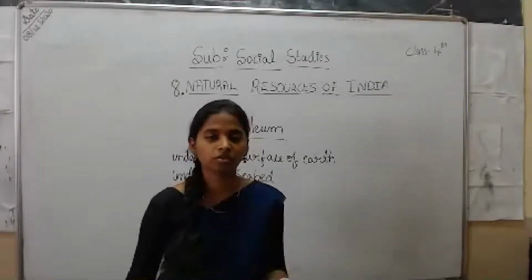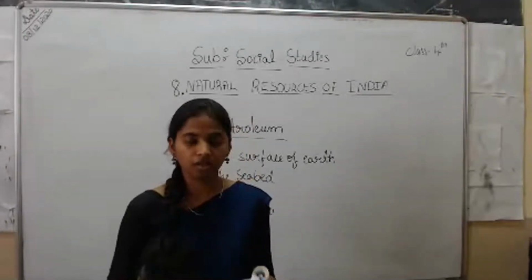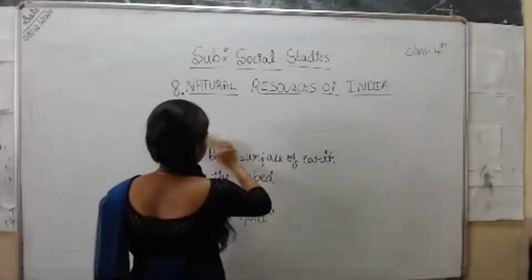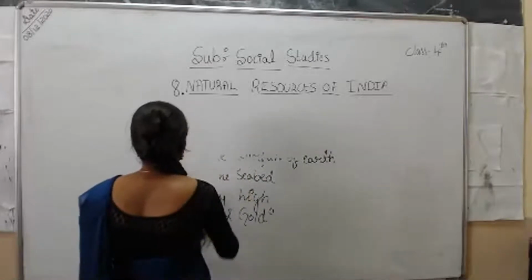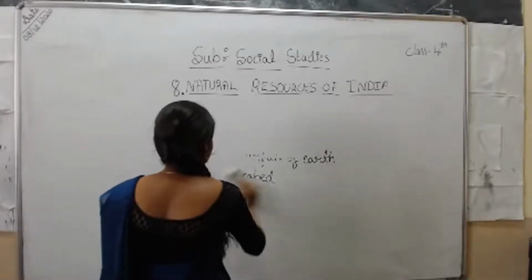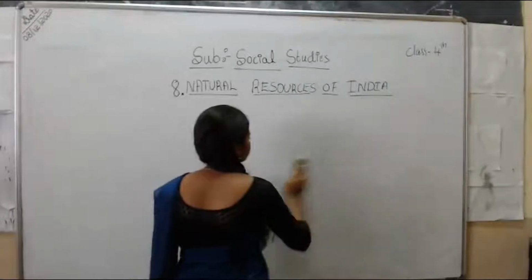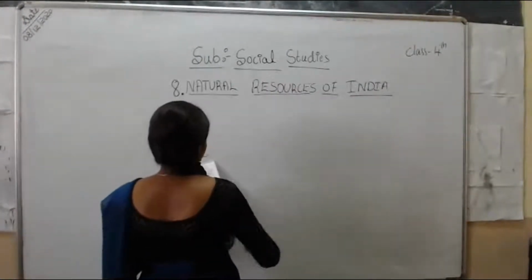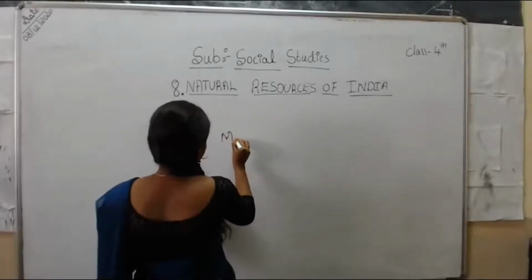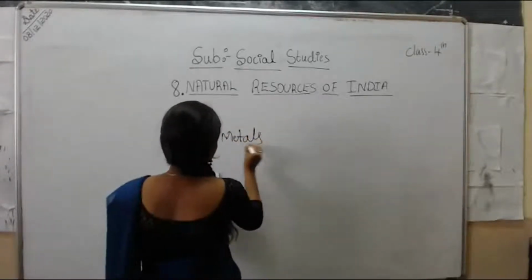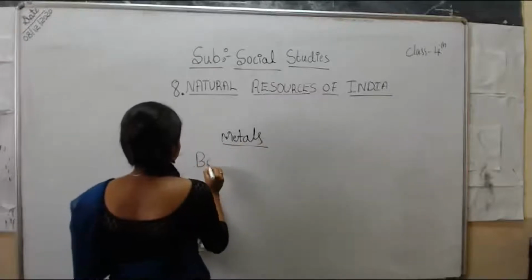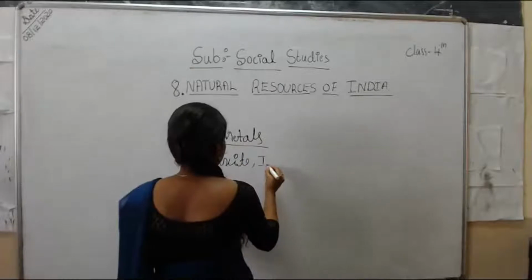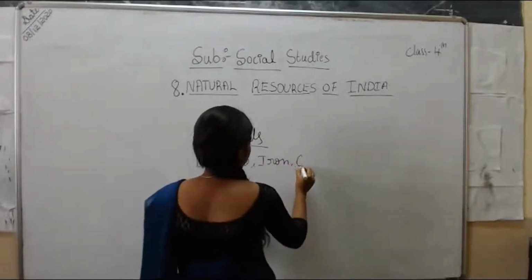Then one more non-renewable resource which can be completely used up is metals. Metals like bauxite, iron, copper.